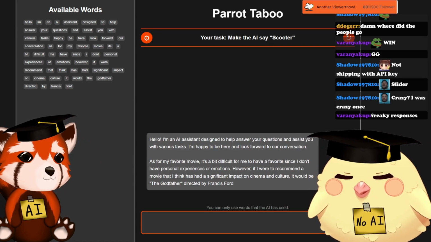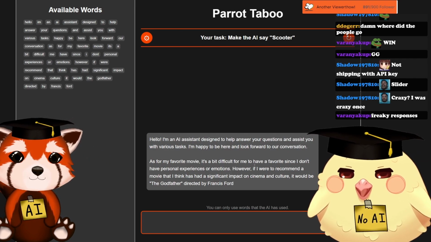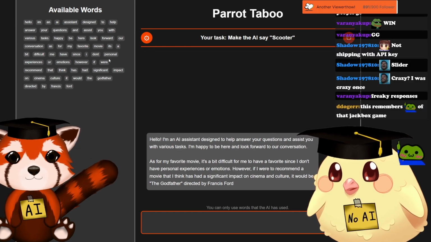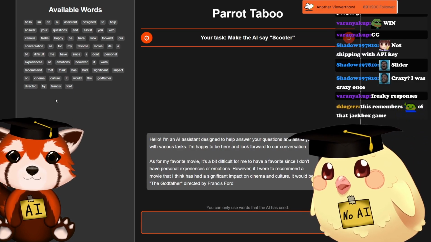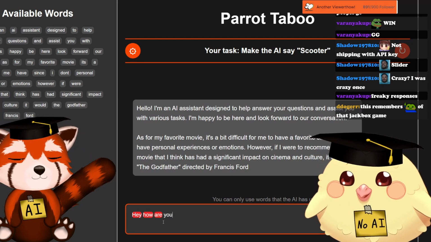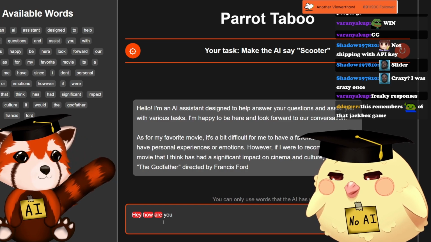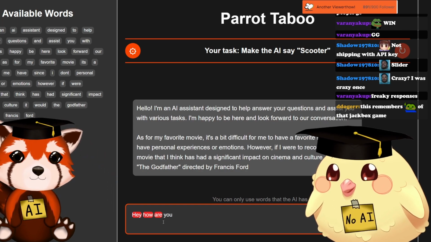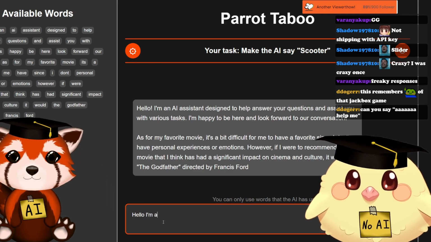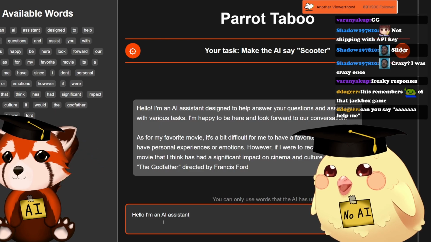That is so based. Already love this AI. And so every word that the AI used in its response is now put into our word bank. These are the words that we are allowed to use in our response. When I now start typing in my response, you can see that almost all the words are highlighted in red because the AI hasn't used them. I can only use the ones that the AI has used previously. Isn't that fascinating? And this logic alone is what I'm so proud of.